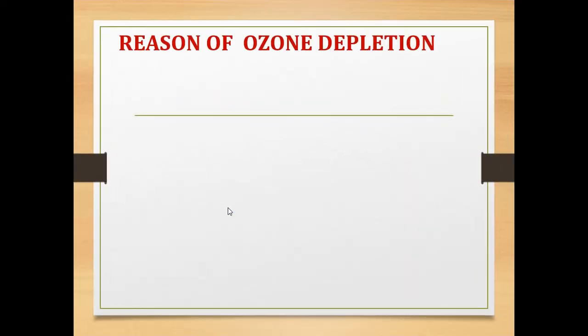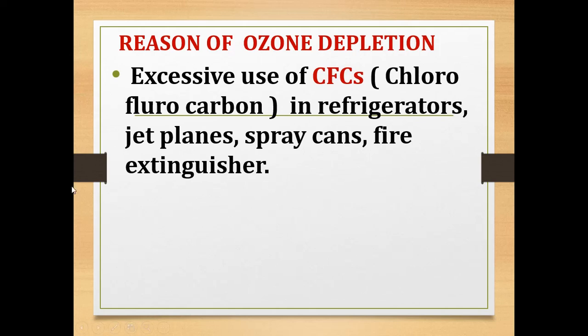Now, what is the reason for ozone depletion? Why is there ozone depletion? Because of the excess use of CFCs. CFCs means chlorofluorocarbon. Due to the excess use of chlorofluorocarbon in refrigerators, jet planes, spray cans, fire extinguishers, and due to nuclear explosions, these are the reasons for ozone depletion.